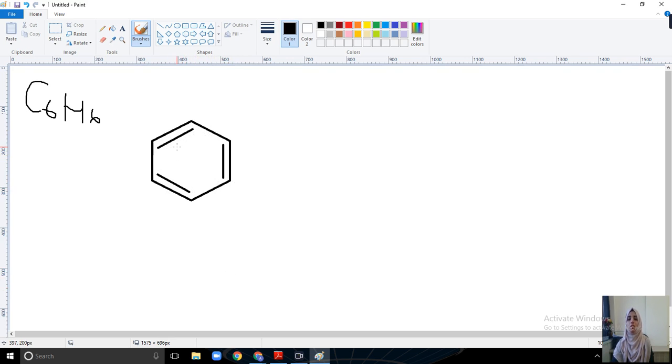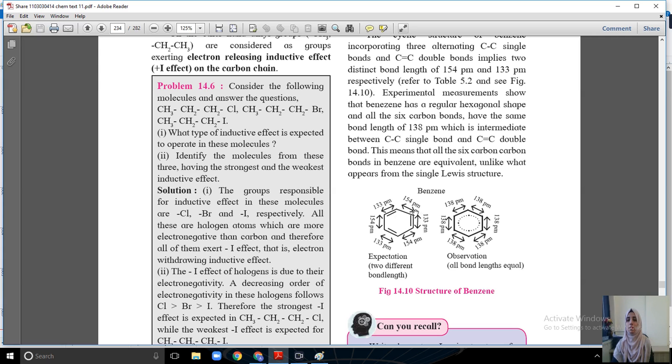Now you can see if a single bond is present, the bond length is 154 picometer, 154 pm. The double bond is a short bond, and its bond length is 133 pm. This is what is expected, but in the actual observation, all the bond lengths in the benzene ring are 138 pm.